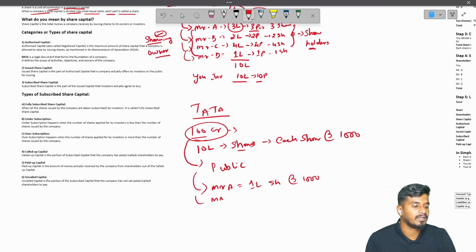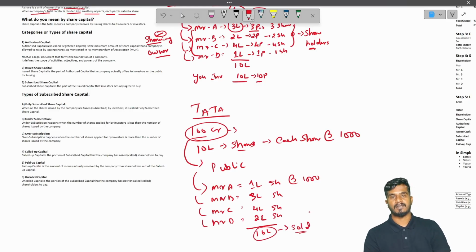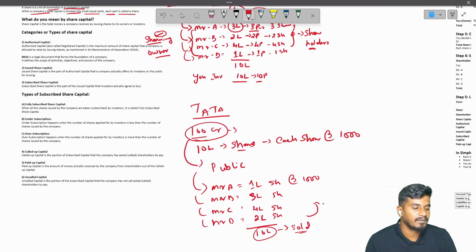Mr. B bought another 3 lakh shares, Mr. C bought another 4 lakh, and Mr. D bought another 2 lakh shares. By this, 10 lakh shares were sold, and they raised capital of 100 crore.